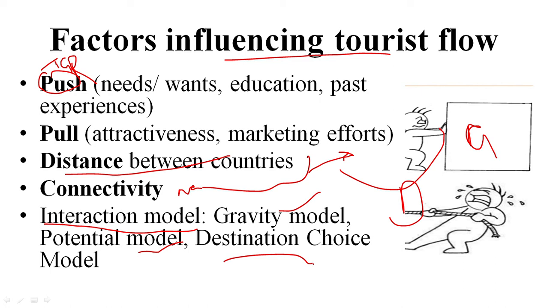So we have different models. These are the different factors that influence tourist flow: motivations and behavior, destination marketing strategies, and accessibility infrastructure.